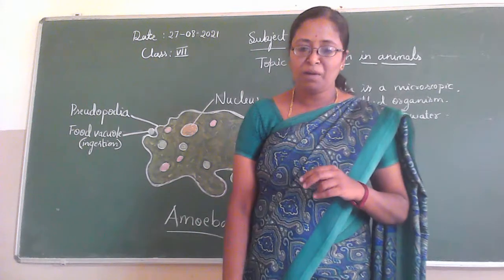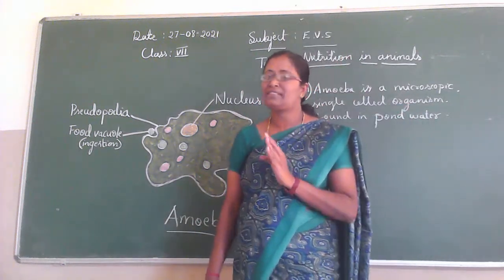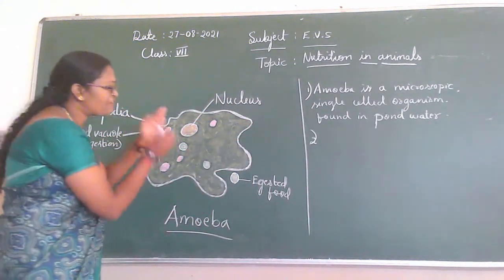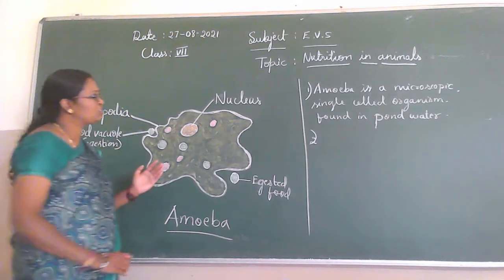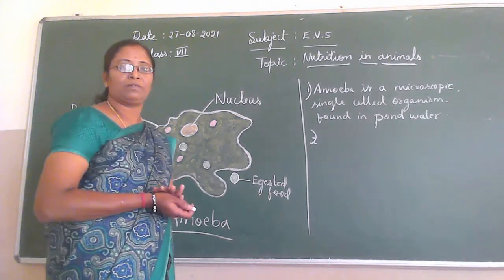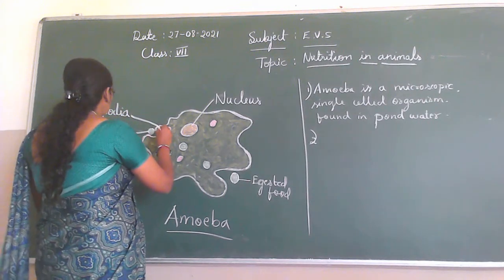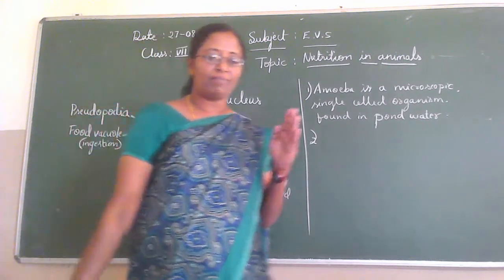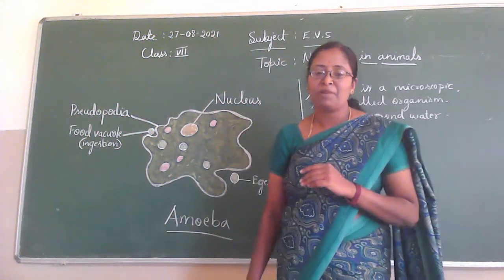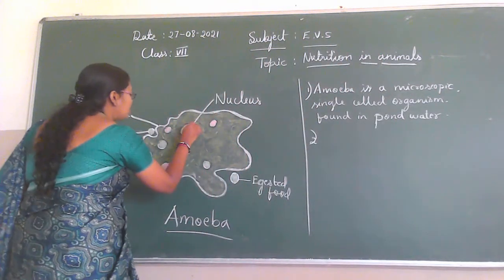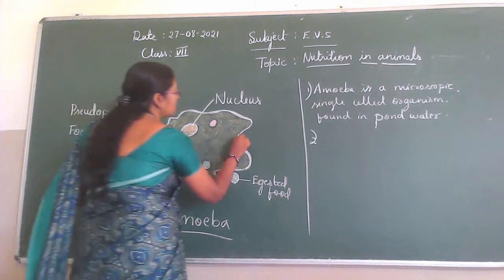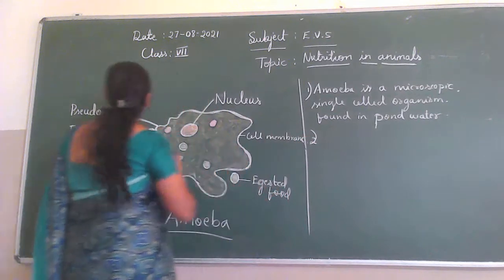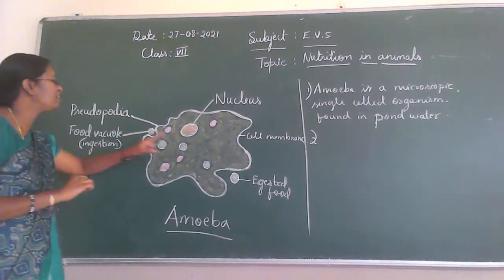Children, see the structure of the amoeba here. This is the diagram of the amoeba. It doesn't have a definite shape and position, so we can draw it in any shape. This is called the cell membrane. And then this one is a nucleus.